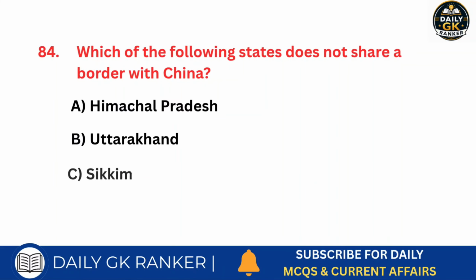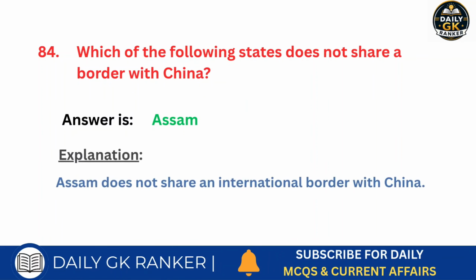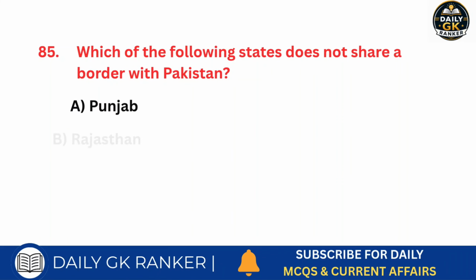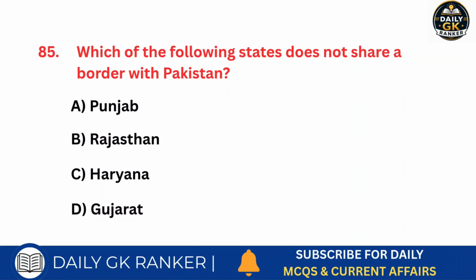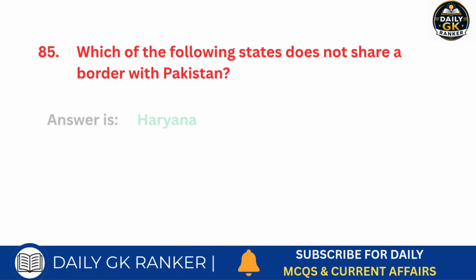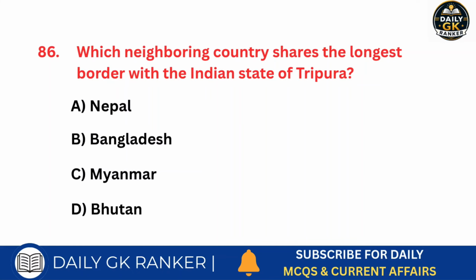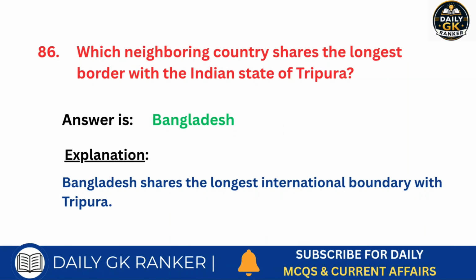Which of the following states does not share a border with China? Answer is Assam. Which of the following states does not share a border with Pakistan? Answer is Haryana. Which neighboring country shares the longest border with the Indian state of Tripura? Answer is Bangladesh.